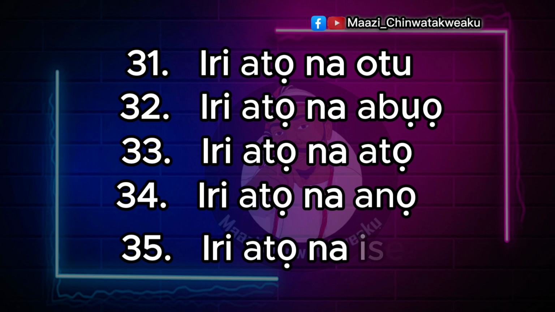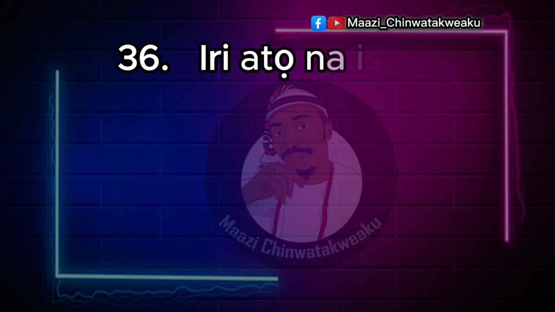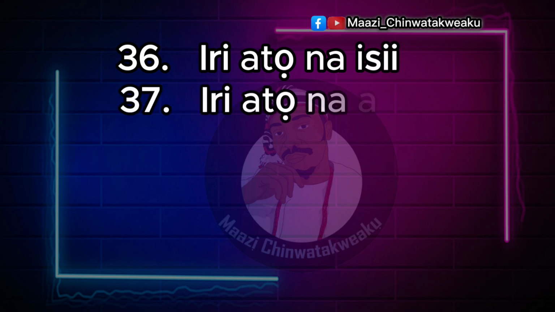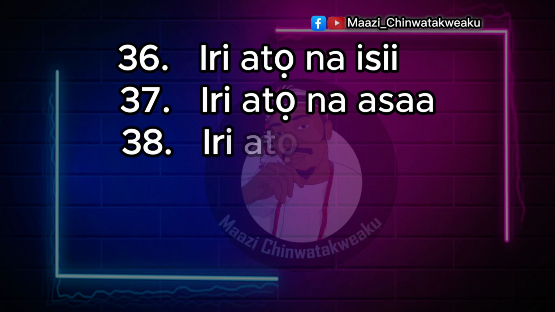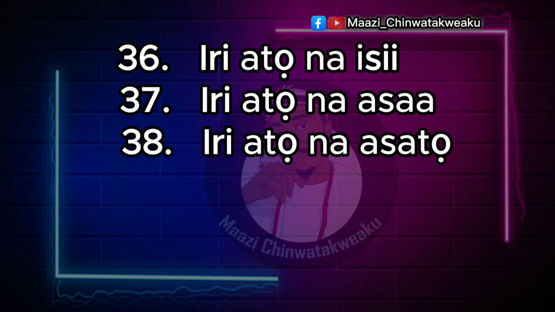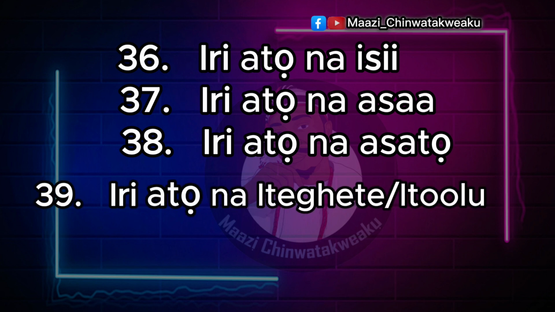35. Iri atọ na ise, 10 in 3 places and 5. 36. Iri atọ na isii. 37. Iri atọ na asaa. 38. Iri atọ na asatọ. 39. Iri atọ na iteghete, or iri atọ na itoolu.